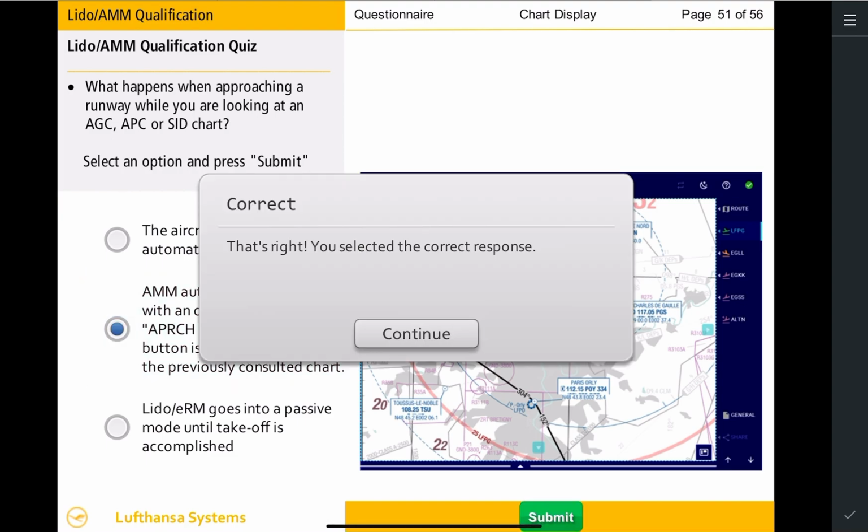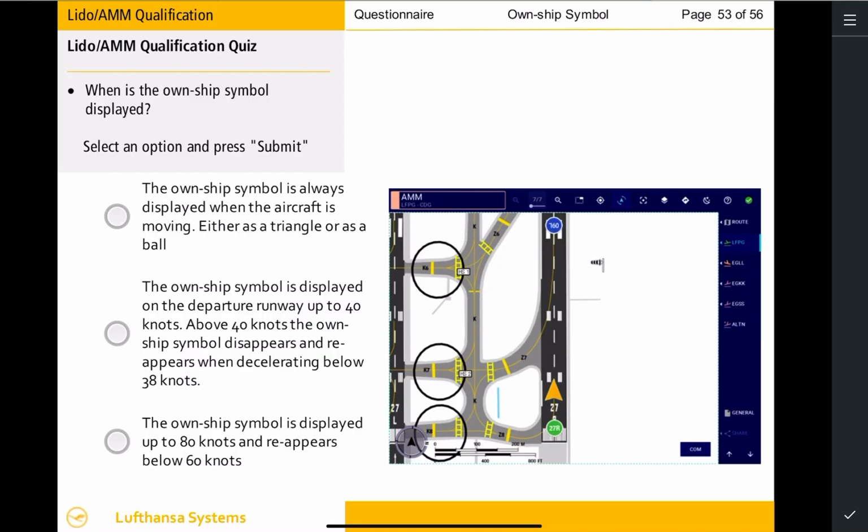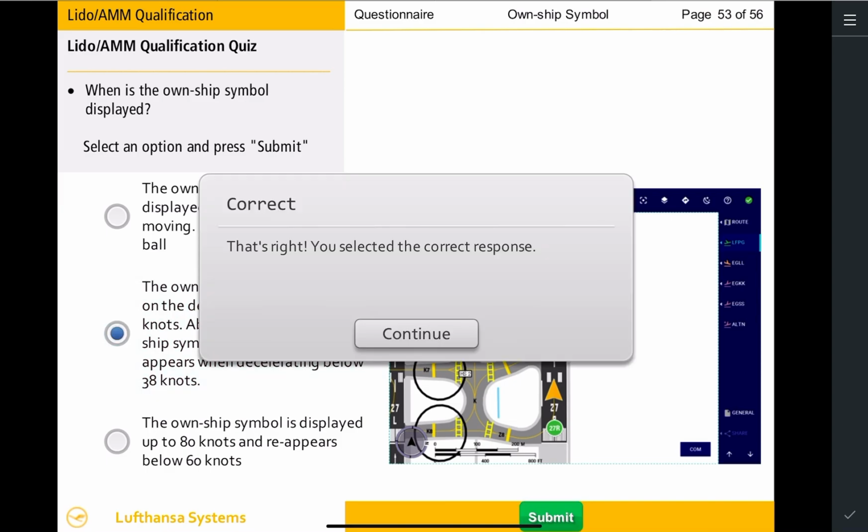Good selection. Lido AMM will appear. When is the own ship symbol displayed? Nicely done, you know the speed.